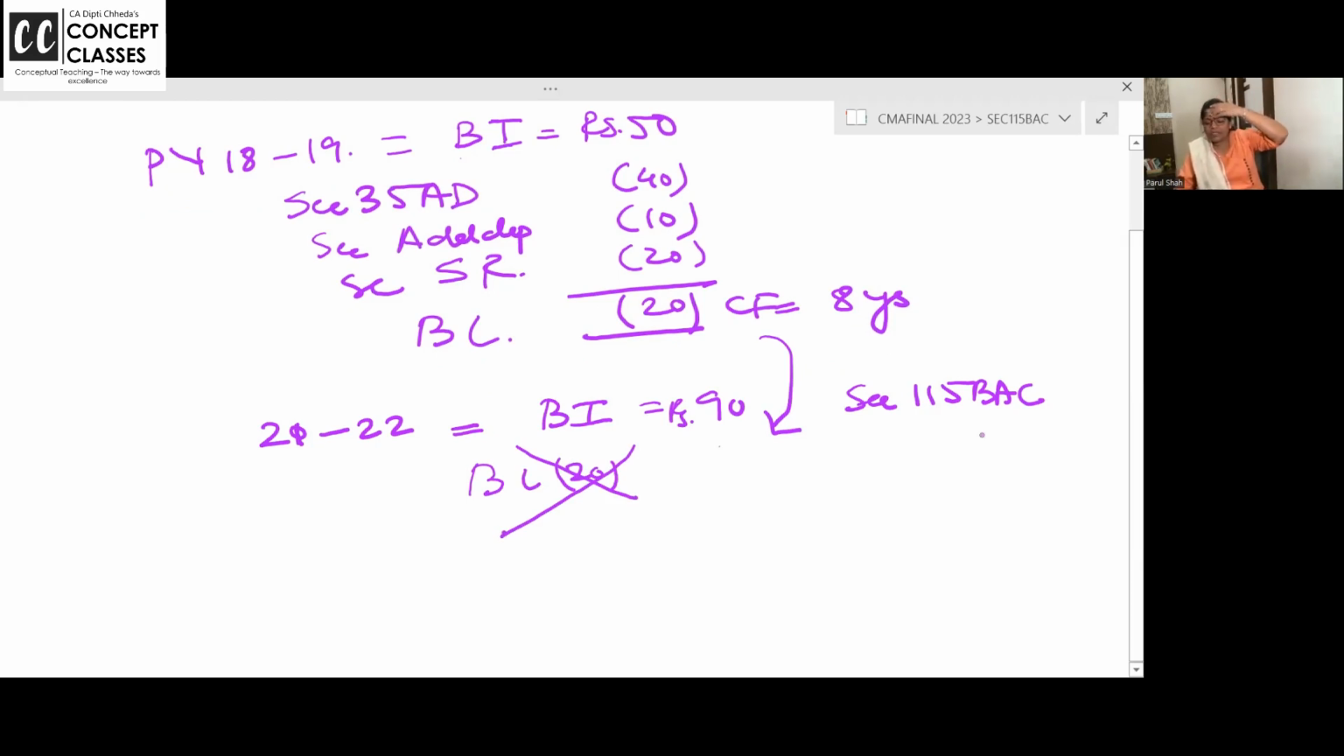Because if you are going for alternative tax regime, you cannot set off business loss related to an item which is not allowed as deduction. Are you allowed 35AD? No. Are you allowed additional depreciation? No. Are you allowed scientific research? No. So related to that loss, when deduction is not allowed, how can you set off that loss here? Not allowed. It will lapse. And you have to pay the tax on 90 rupees as per alternative tax regime.